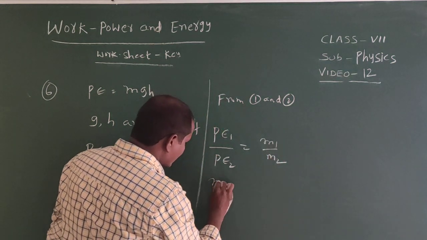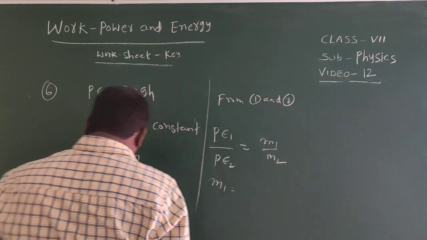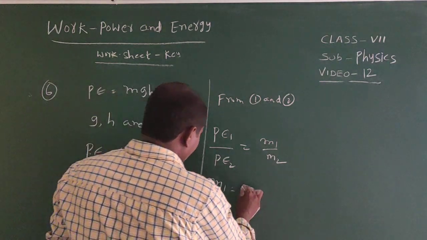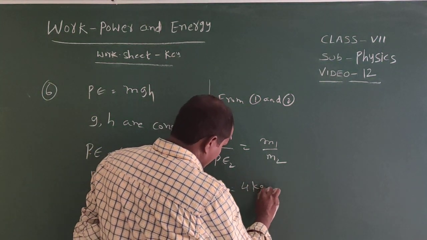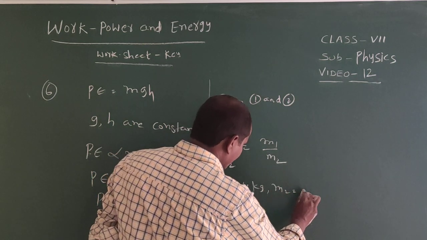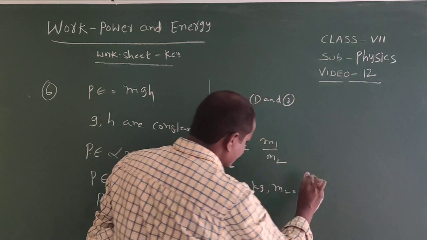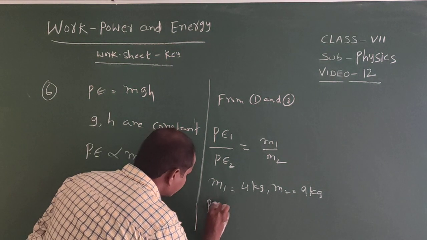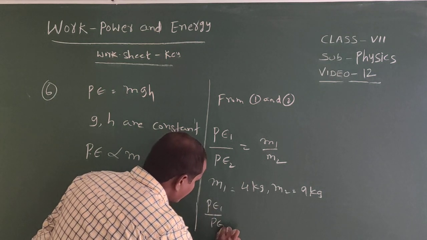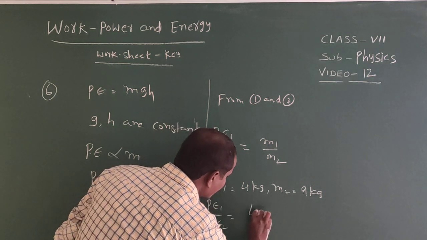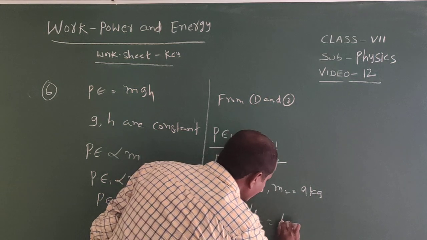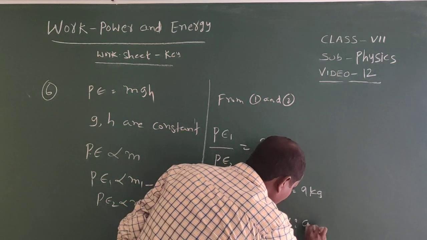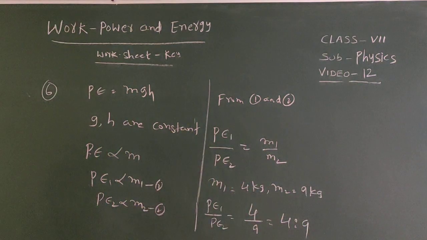But here M1 equals how much? M1 equals 4 kg and M2 equals 9 kg. So here P1 by P2 equals 4 by 9, that is 4 is to 9.